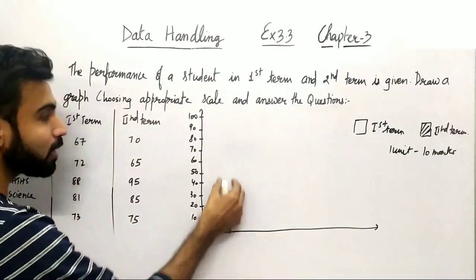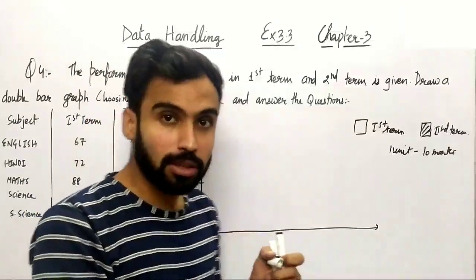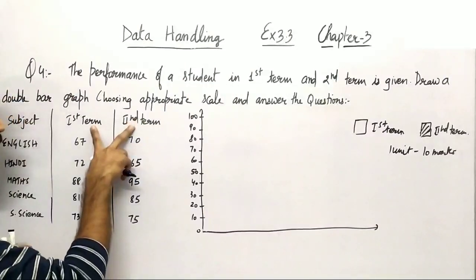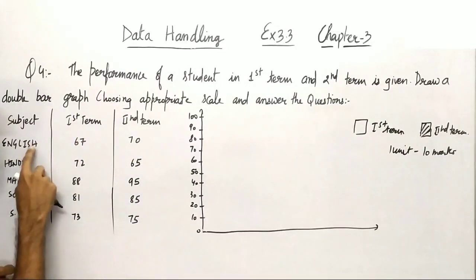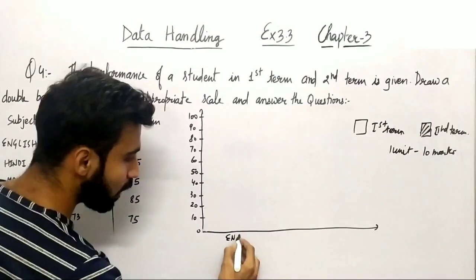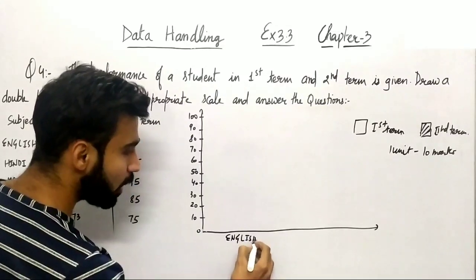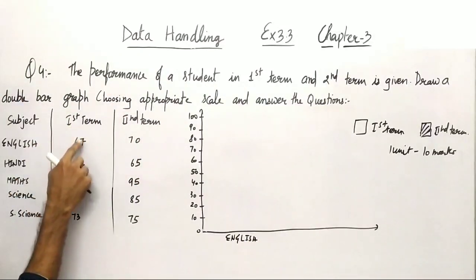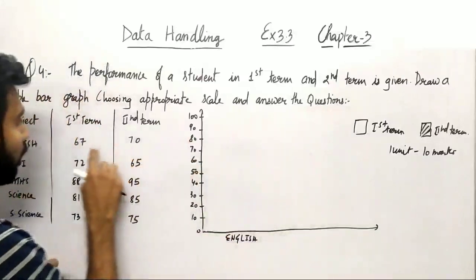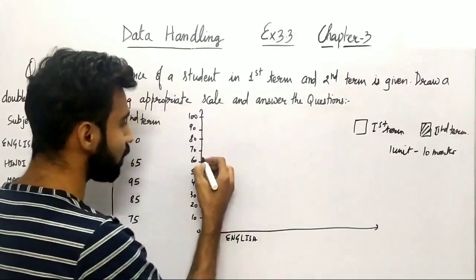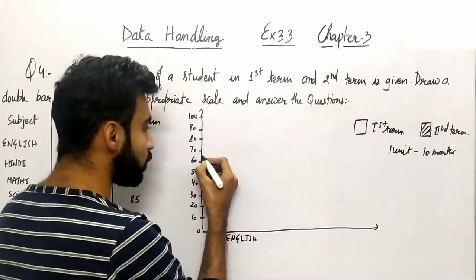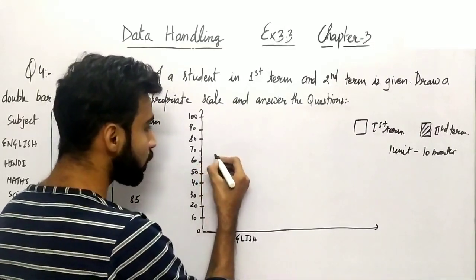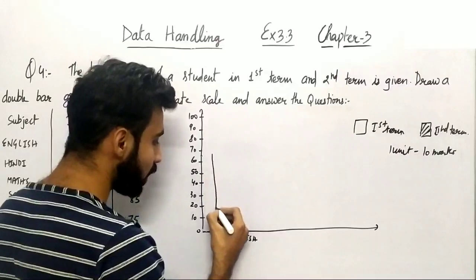Now we have to take two bars together to represent the comparison between first term and second term. So सबसे पहले मैं first term का draw करता हूँ. You can see in the subject English here. So let me just write English down here. So English, now first bar represents first term, which should be of blank bar, right? So 67. कहाँ पर है 67? You can see 67 is somewhere above this 65. So थोड़ा सा midway से थोड़ा ऊपर जाता हूँ. So this will be 67, right?